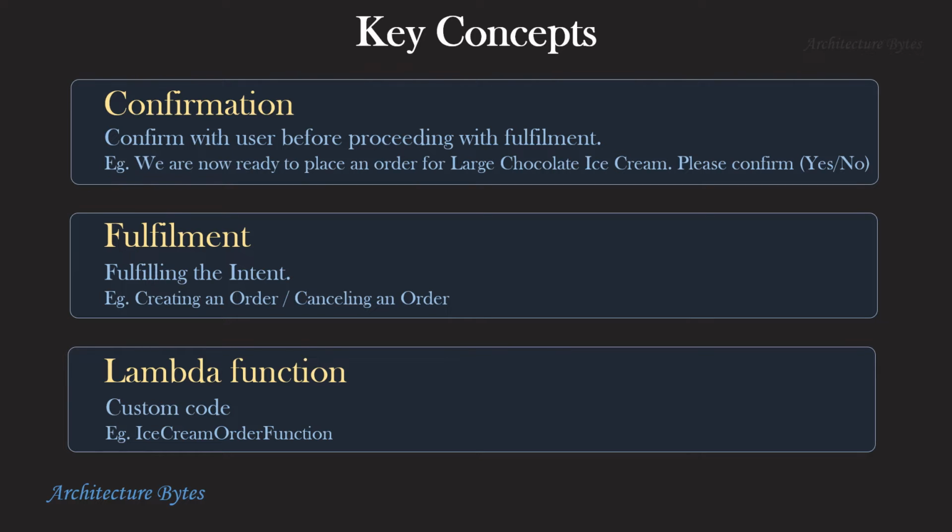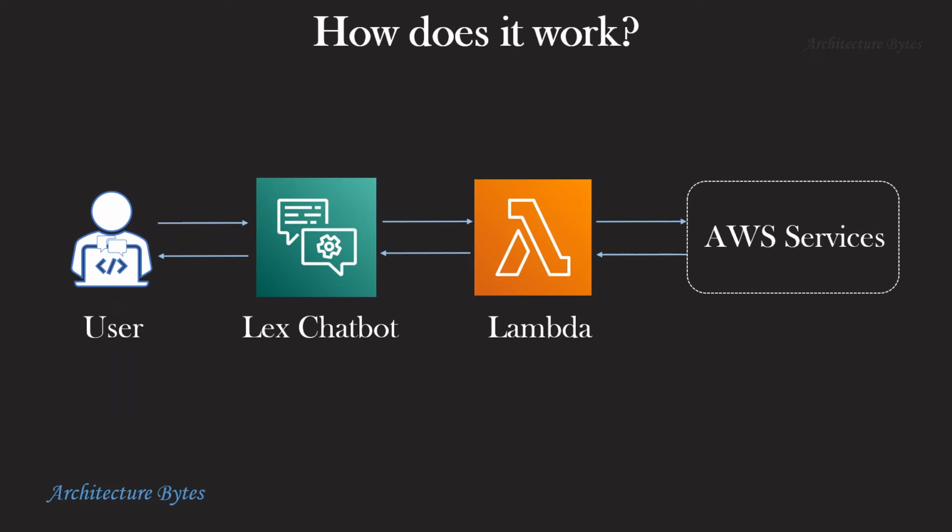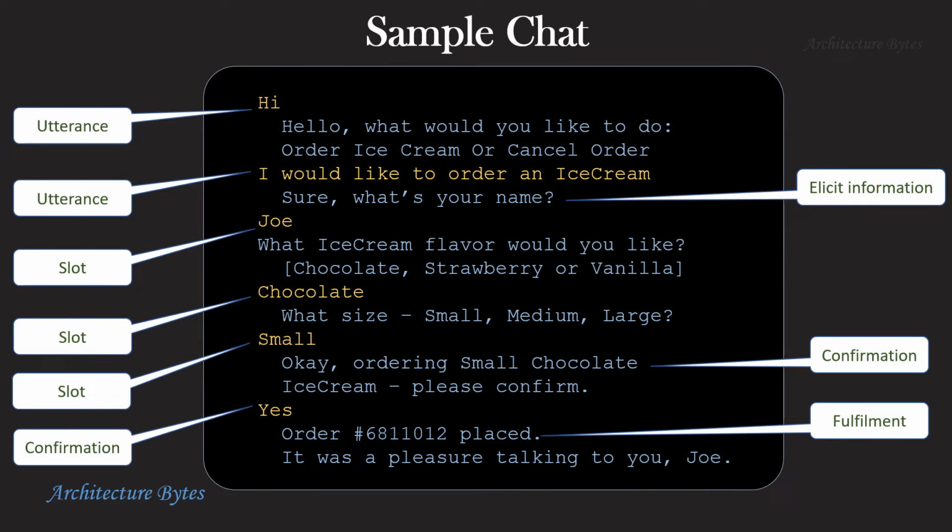So for example, we could have an ice cream order function to create or cancel an order. Here's a diagrammatic representation of how this works. Here's the same sample chat we saw earlier, where utterances, slots, confirmation, and fulfillment are identified.